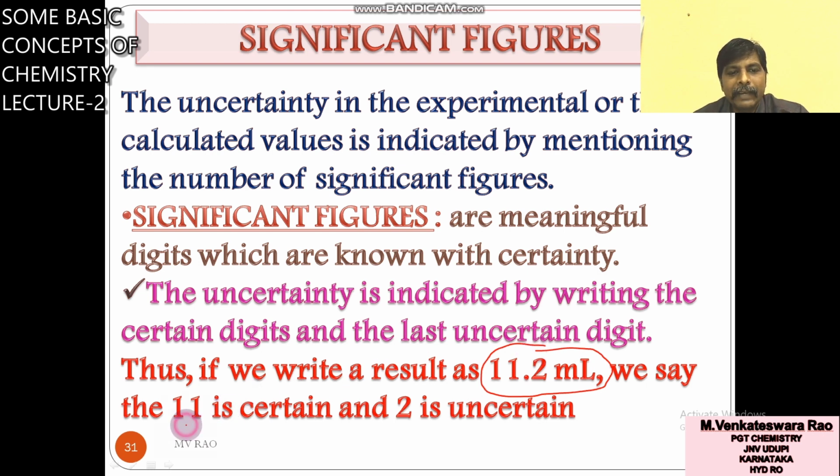We say that 11 is certain and 2 is uncertain, because after 0.2 it may be 1 or 2 or 3. So this value is uncertain, only 11 is certain. That means the uncertainty is indicated by writing the certain digits and the last uncertain digit.